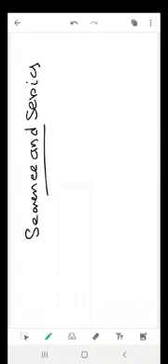Today we start sequence and series. Okay, sequence and series শুরু করছি. First of all, you have to know what is sequence and what is series. So what is sequence?